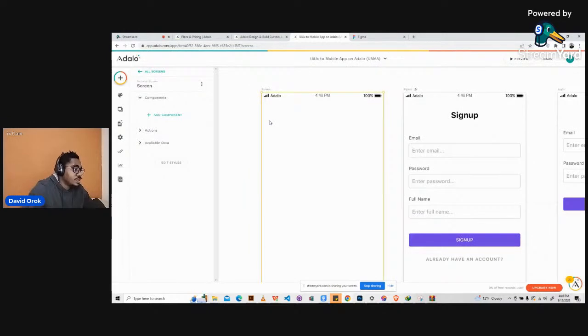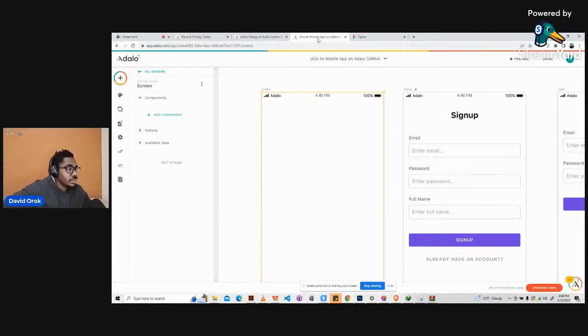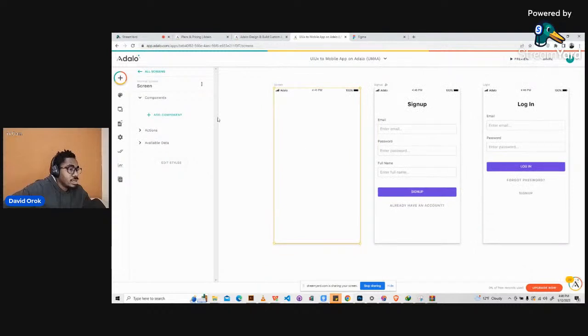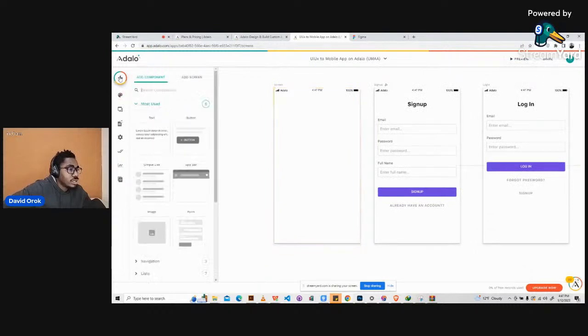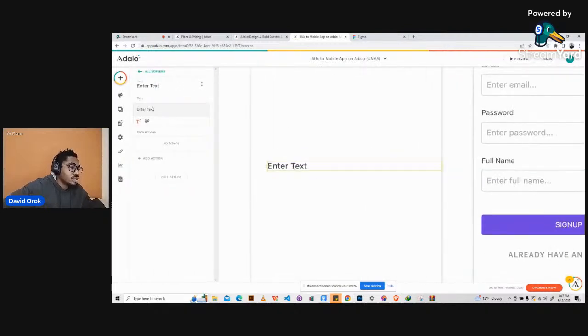Now that we have it here, we're going to go ahead and start creating the things that are inside. What we have here is just the name itself, Make MVP, and then it says from Space. So we'll go ahead and do that. Now let's create that. Here we will click on the add component button icon, then click on text. The text will follow us to where we want it to drop. Then we just click and drop it here. I will zoom in and then I will type the name of the application. It's called Make MVP.